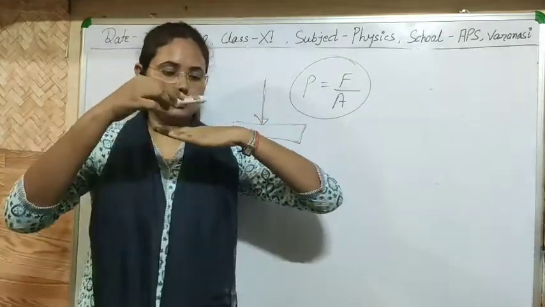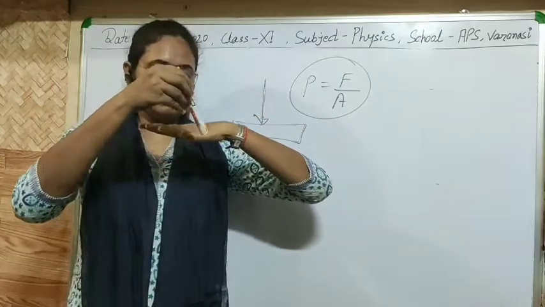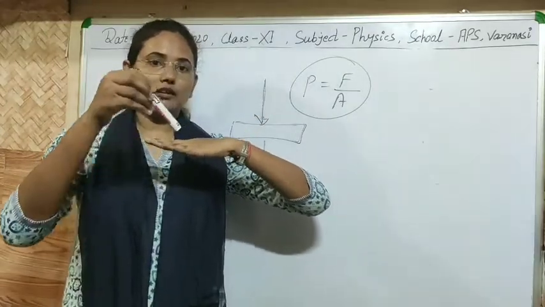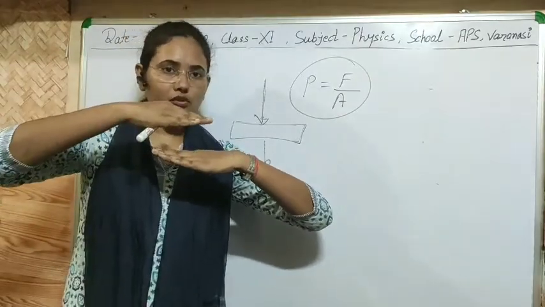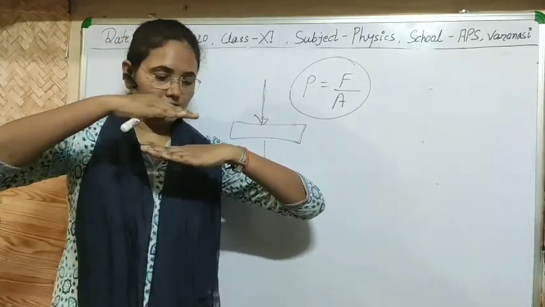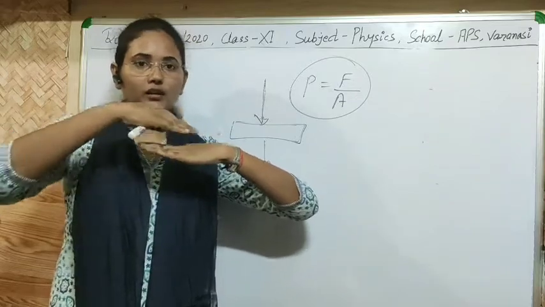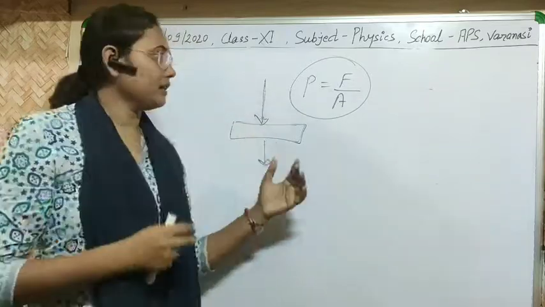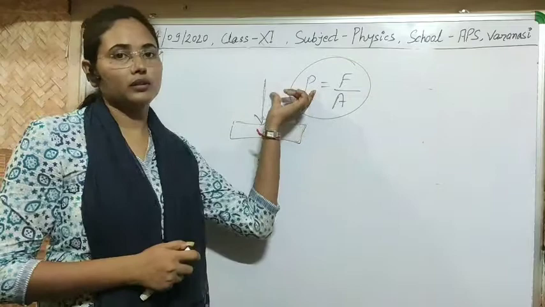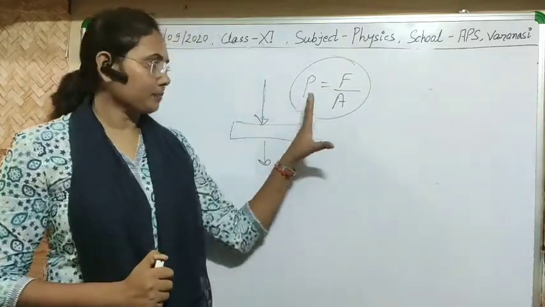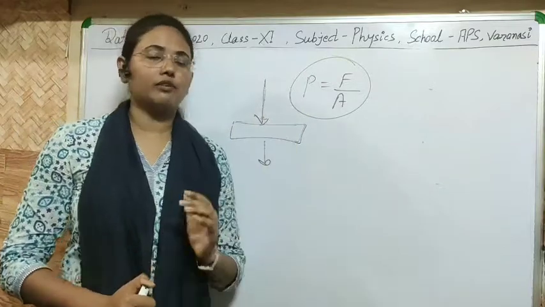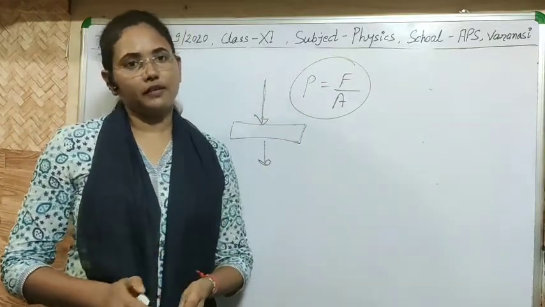We use something, and after that we lay the track on it. So if there is some application of force on it, this force will be applied on a larger area. Due to the larger area, the net pressure will be reduced, and due to the reduced pressure there will be no yielding in the surface of the earth.